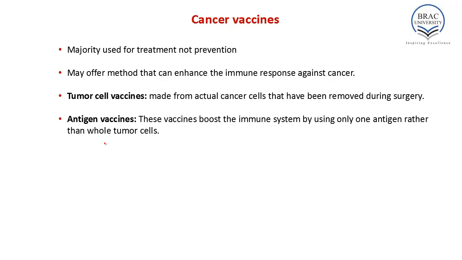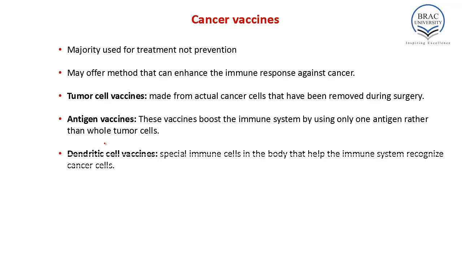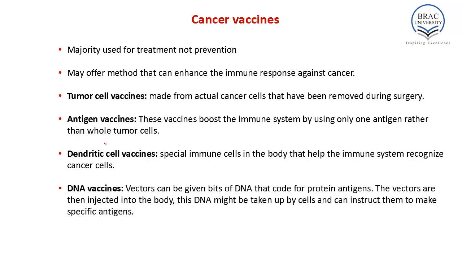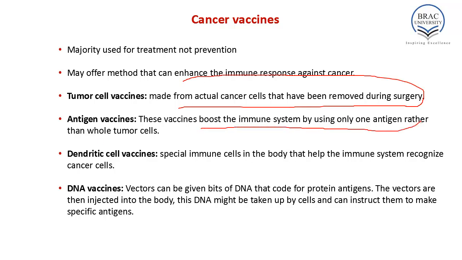Majority are used for treatment, not prevention, and may offer methods that can enhance the immune response against cancer. This cancer vaccine can be of several types. For example, tumor vaccines made from actual cancer cells that have been removed during surgery from a patient. Then antigen vaccines. These vaccines boost the immune response by using one antigen rather than the whole tumor cells.